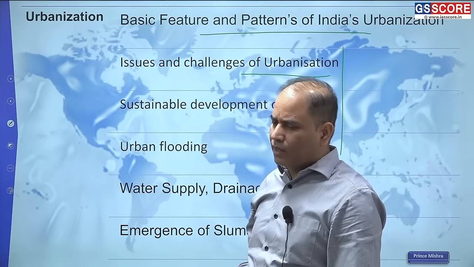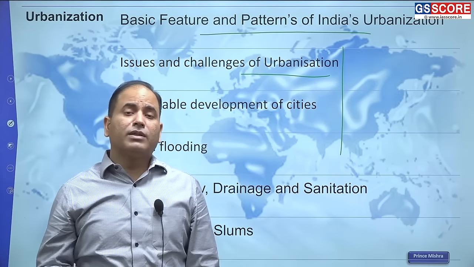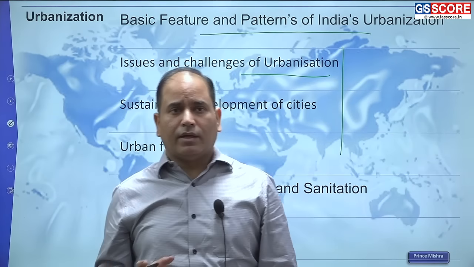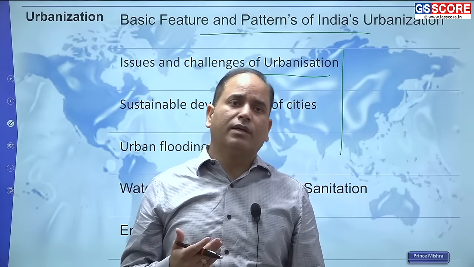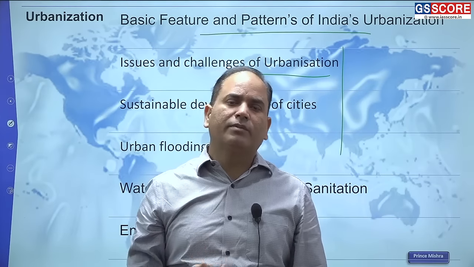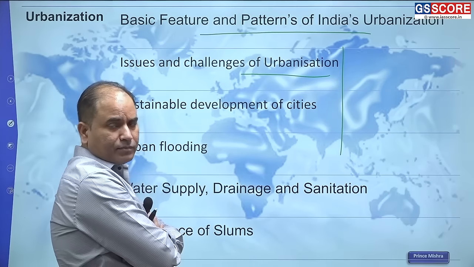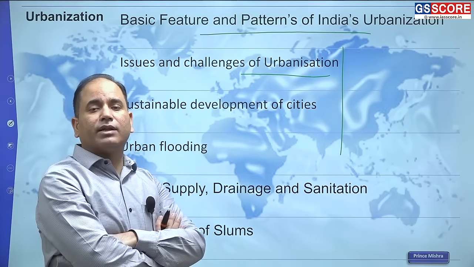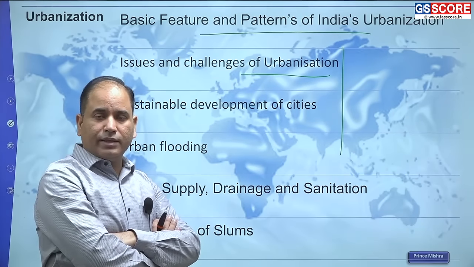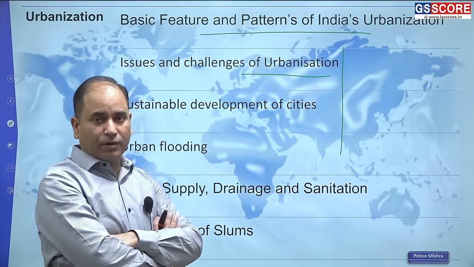So you need to look out from the water perspective, from the sanitation perspective, from the education perspective, from the healthcare perspective, from the security perspective, from the gender parity perspective, from the transportation perspective, from the roads perspective, traffic perspective. So we have various issues and problems persisting in the urban area. And almost these problems are evident throughout the country. So it is not that this problem is only limited to the few major metropolises like Mumbai or Delhi or Kolkata or Chennai. Almost throughout the country, even most of the state capitals, you will find these problems.